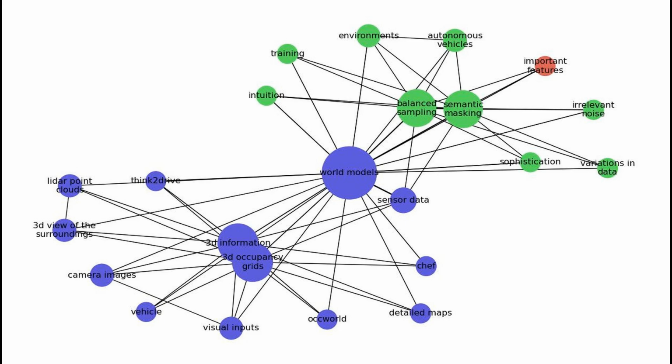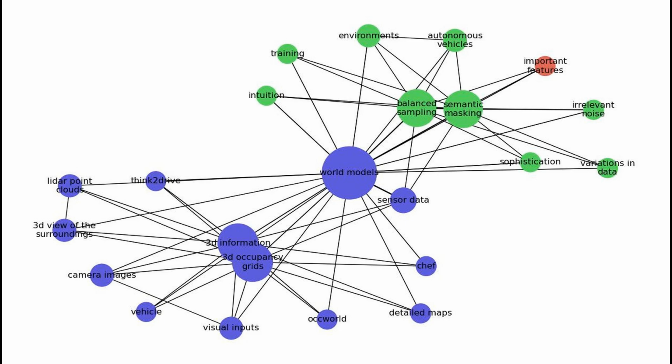To improve the predictions further, techniques like semantic masking are used. Picture this as a filter that helps the model focus on the important features of the environment while ignoring irrelevant noise, much like how you would wear sunglasses to reduce glare while driving. Additionally, to deal with variations in data, models can utilize balanced sampling, ensuring that all types of driving scenarios are represented fairly during training.